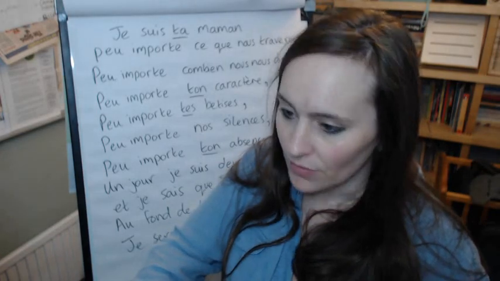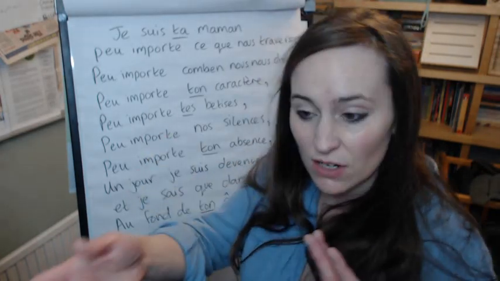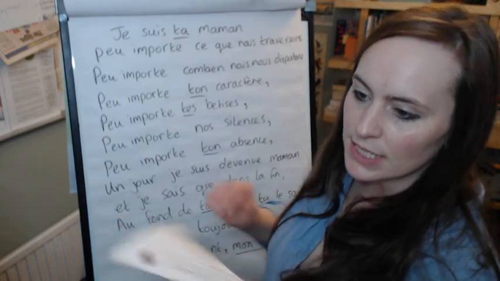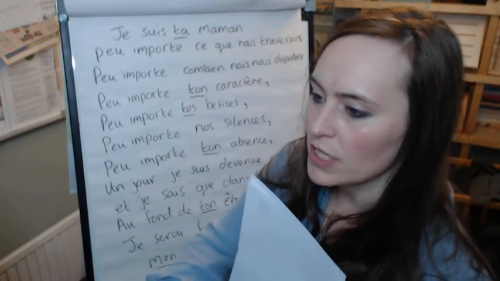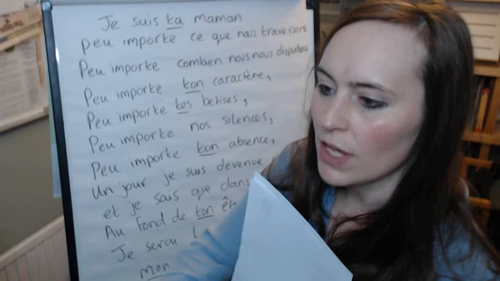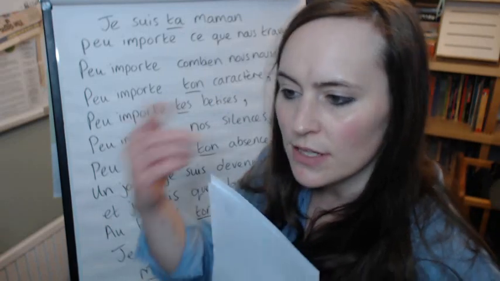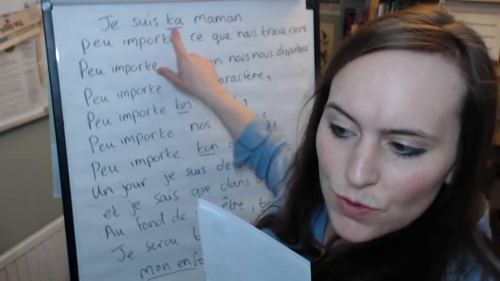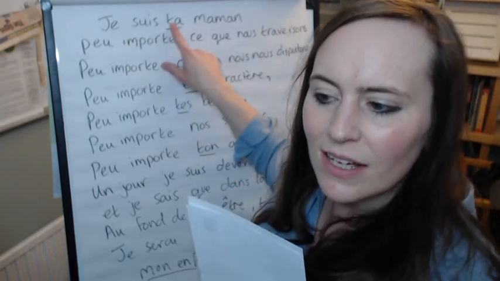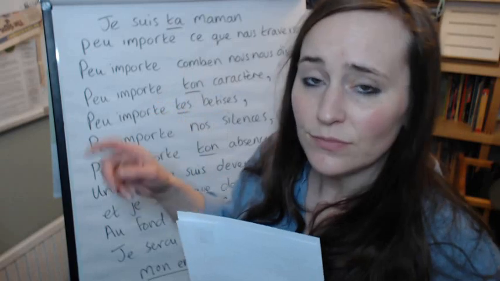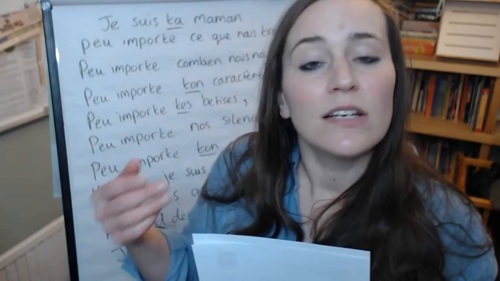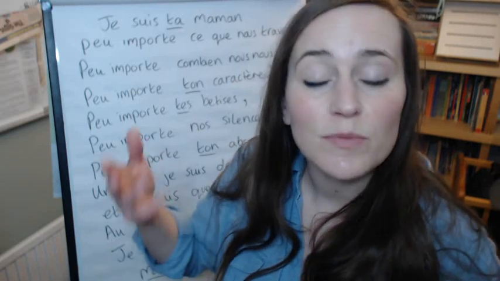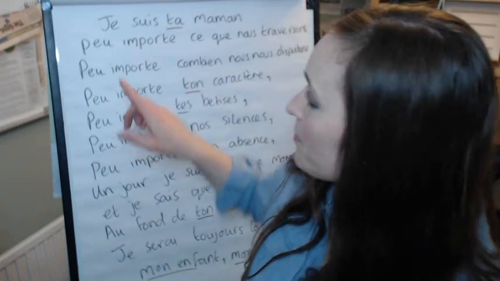So, I'll read that again because I just sort of read it off the sheet on my monitor. Now I'm going to read it and zoom in so you can see what I'm reading as I go along, okay? So that was quite a good exercise just for listening practice. So, je suis ta maman. Ta in front of maman. So that's ta, your, when you're addressing someone in the tu form, and it comes before a singular feminine noun.